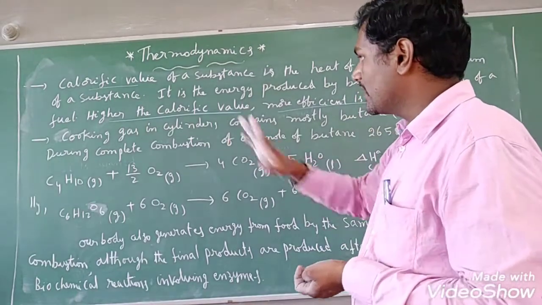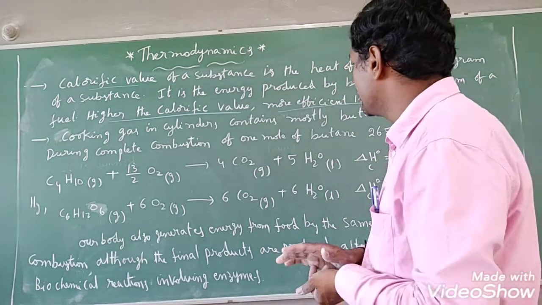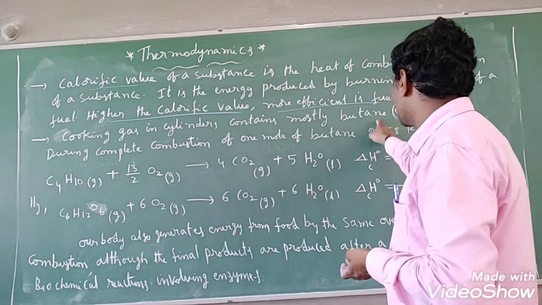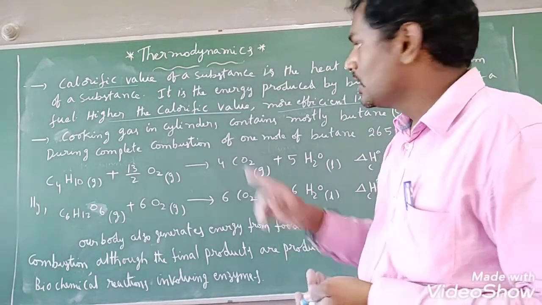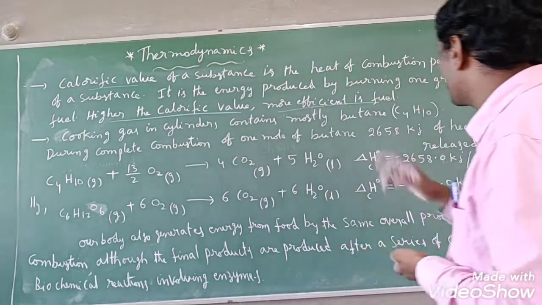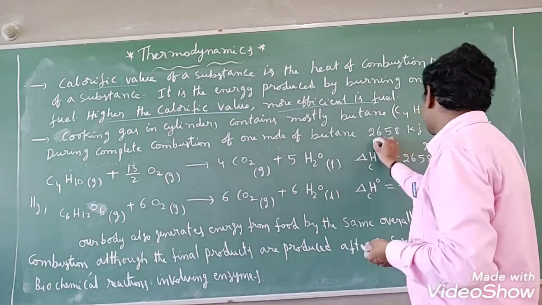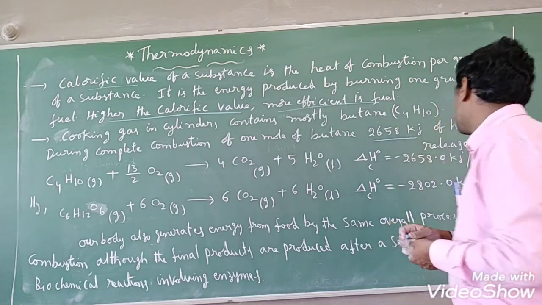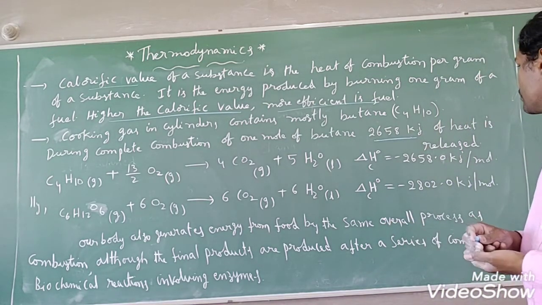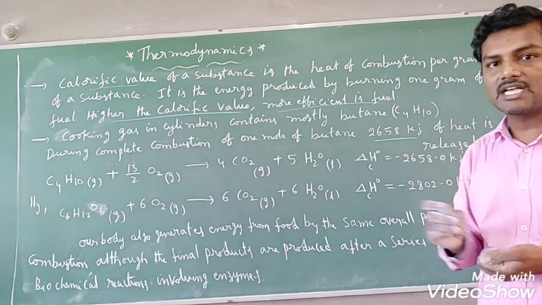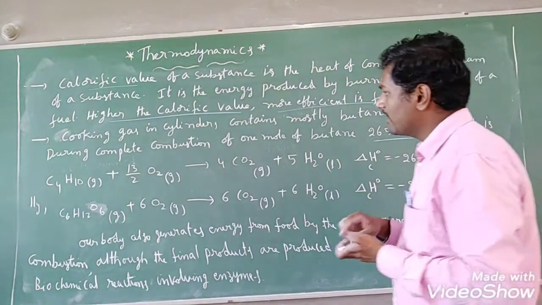Now you see that cooking gas in cylinder mainly contains butane, that is C4H10. During complete combustion of 1 mole of butane, how much heat is released? 2658 kilojoule of heat is released. There is a chance to ask this in a competitive examination.